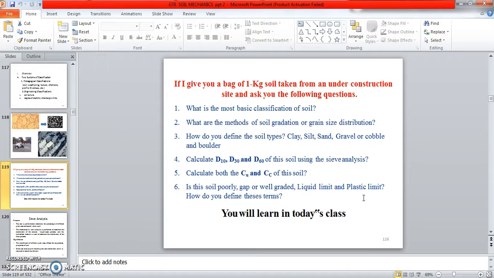What is meant by D10, D30, D60? That is the particle size. Okay, particle size distribution. Using sieve analysis, calculate both Cu and Cc, that is the coefficient of uniformity and the coefficient of curvature of the soil. So in this we can identify poorly graded or well graded soil, liquid limit, and plastic limit. How do you define these terms? Okay, these are all the questions we will see in today's class.